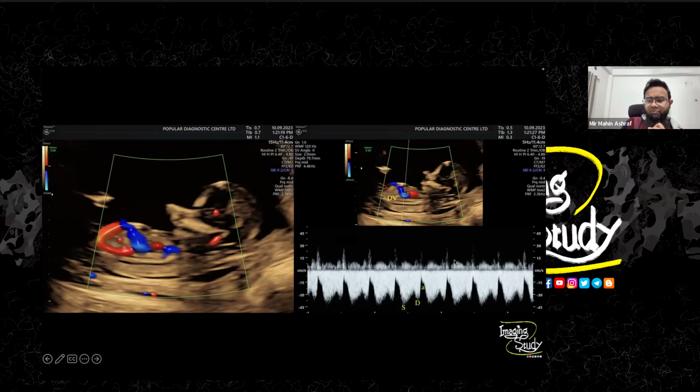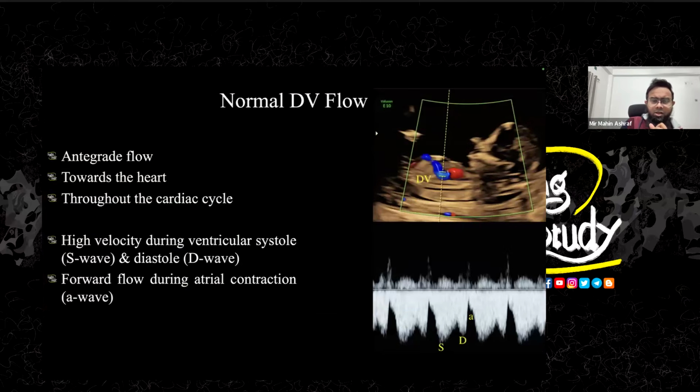But you can see some backflows here. Now they may make you confused at an early age, so we'll talk about that a little later. The ductus venosus will show you the antegrade flow, towards the heart or towards the inferior vena cava, and throughout the cardiac cycle you'll see the flow.